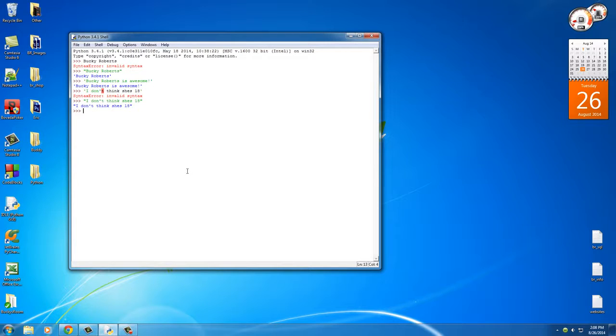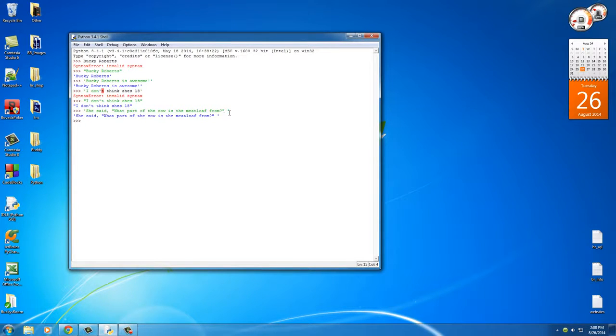Now the opposite of that is this. Say that you have a sentence that uses double quotes, like she said, what part of the cow is the meatloaf from? Well, of course, this is actually a quote or a sentence, and it uses double quotes. So in this case, you would want to surround it in single quotes.